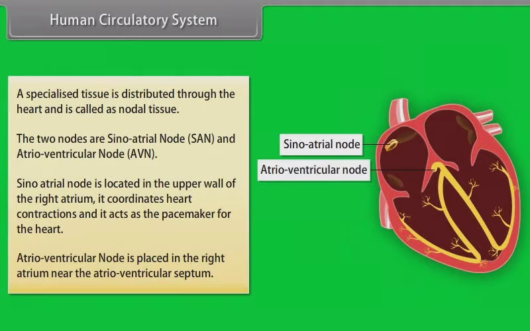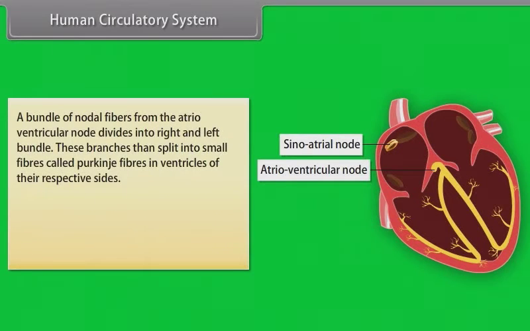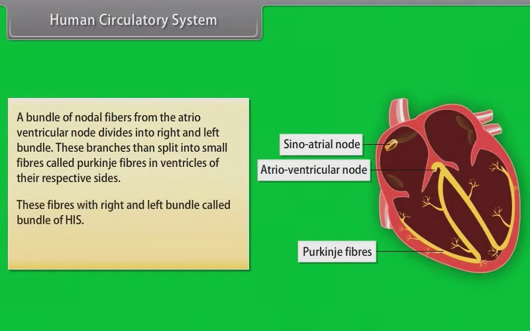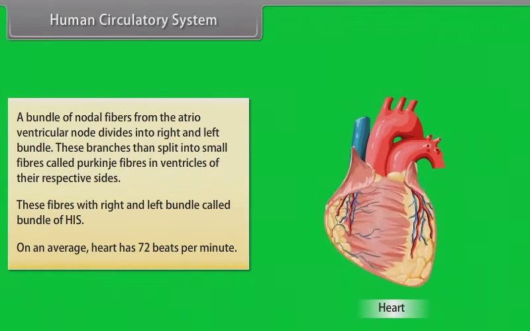The atrioventricular node is present in the right atrium near the atrioventricular septum. A bundle of nodal fibers from the atrioventricular node divides into right and left bundles. These branches then split into small fibers called Purkinje fibers in the ventricles of their respective sides. These fibers with the right and left bundles are called the bundle of His. On average, the heart has 72 beats per minute.